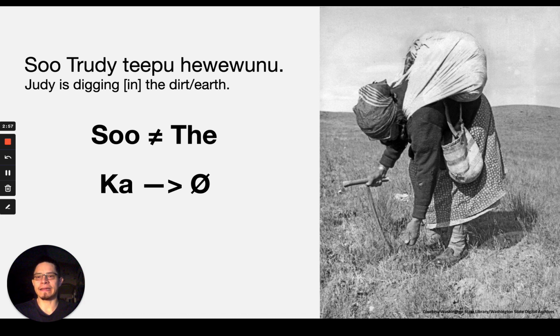Also, we see that ka is not necessary. You don't need to have it to introduce the object. And so the way that you know what is the object is just by context. In this case, su is here introducing the subject, and so you know deepa has to be the object of the verb.